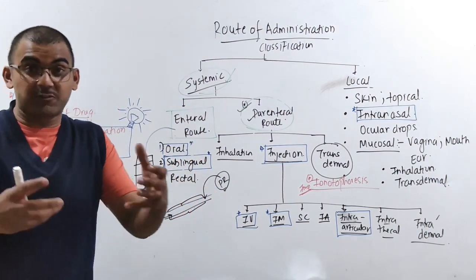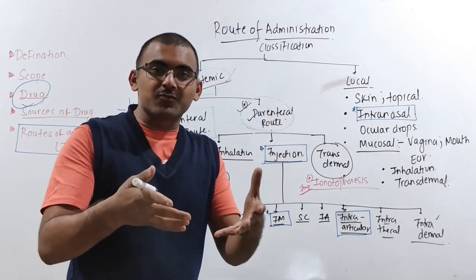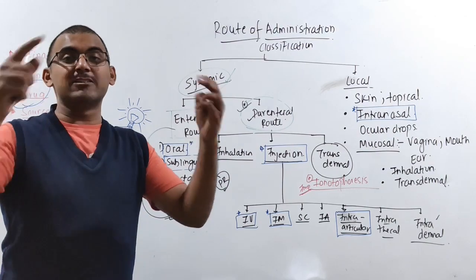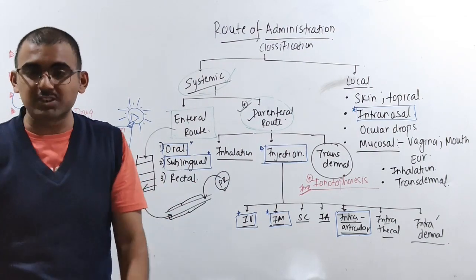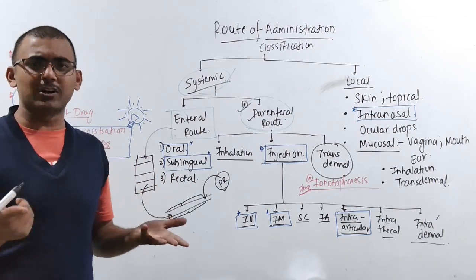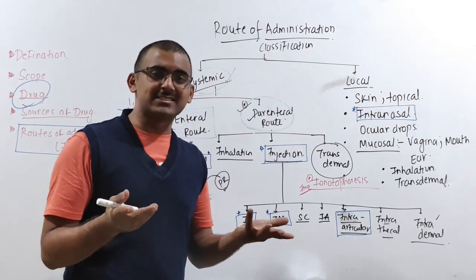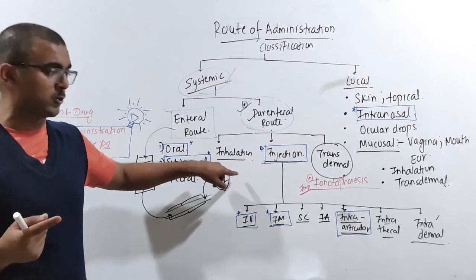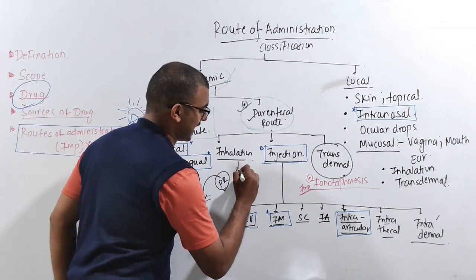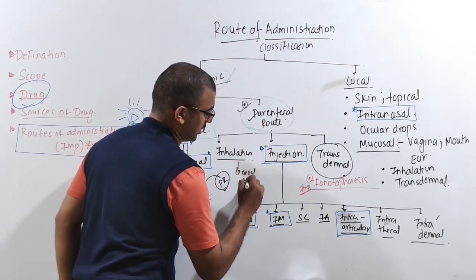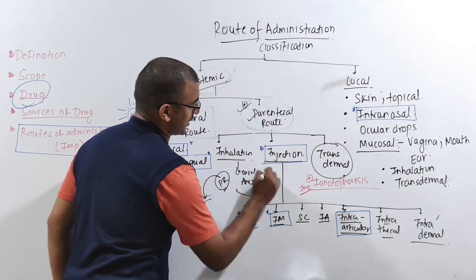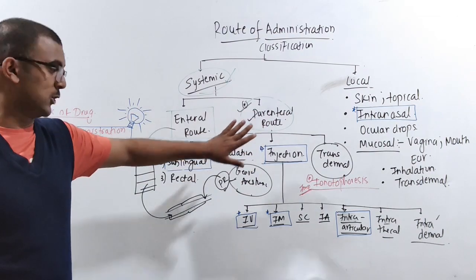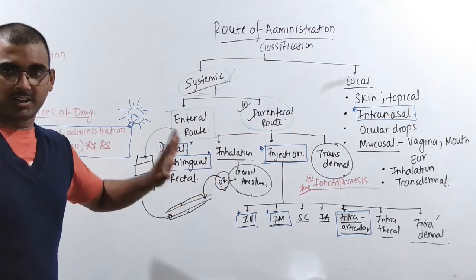In the alveoli you have a network of capillaries, so the drug is absorbed into the capillaries, passed on to the heart, and from the heart goes to different parts of the body. I think you have all studied pulmonary circulation and systemic circulation. General anesthesia comes under the parenteral route of administration.